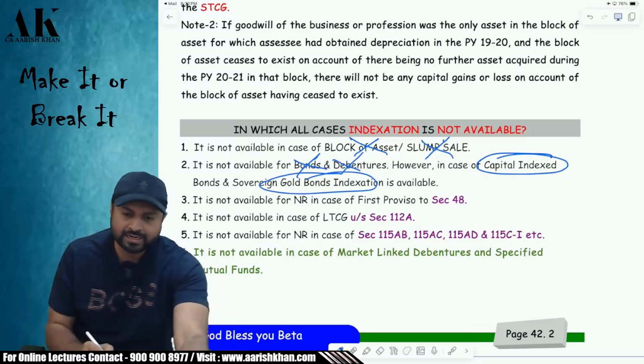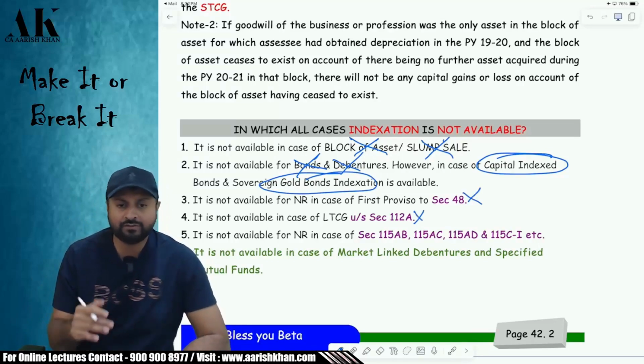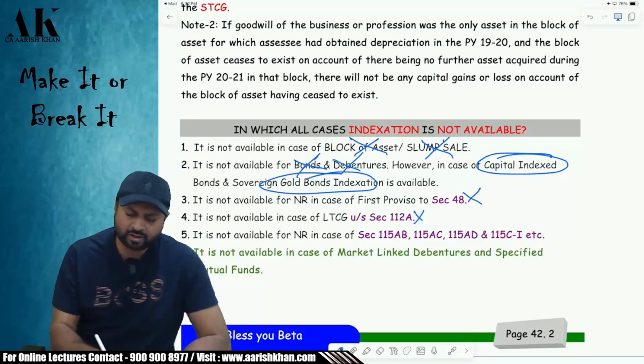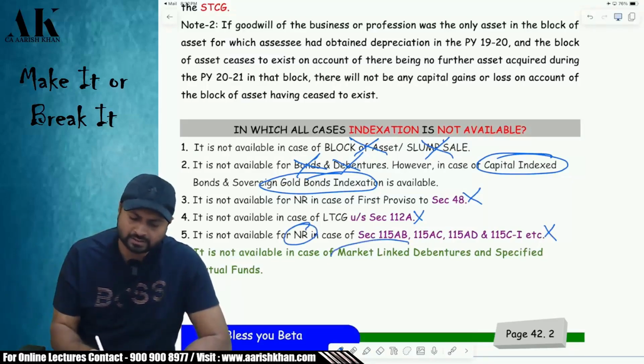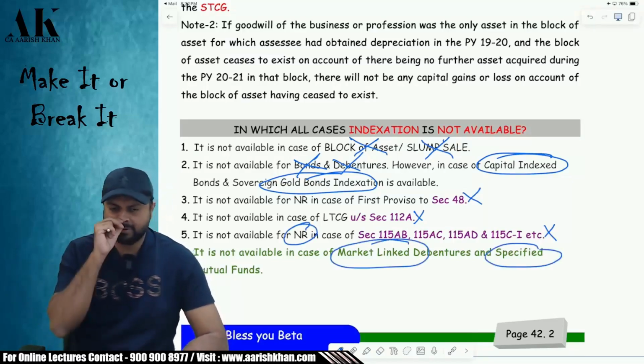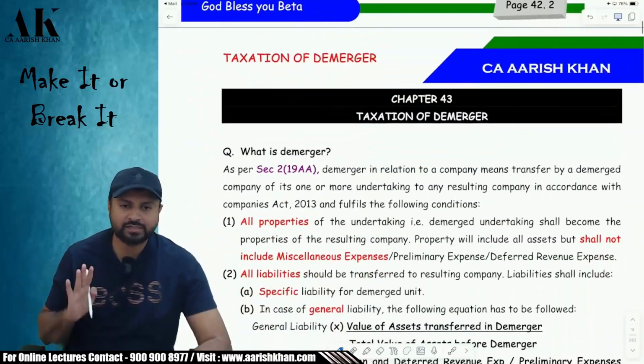Apart from that, indexation is not available in the first proviso to section 48. Indexation is not available under 112A also. Later on, we will see in non-resident taxation also certain sections where indexation is not available. And in case of market linked debentures and specified mutual funds also, indexation is not available. Is it clear? I hope it is clear to all of you.